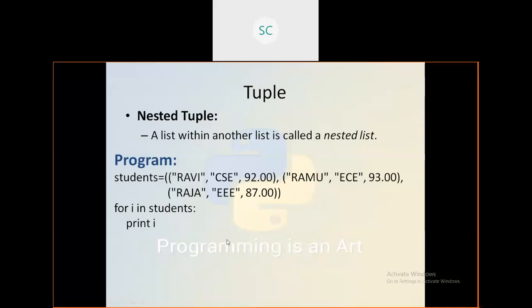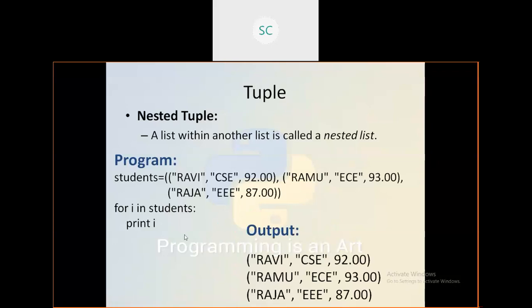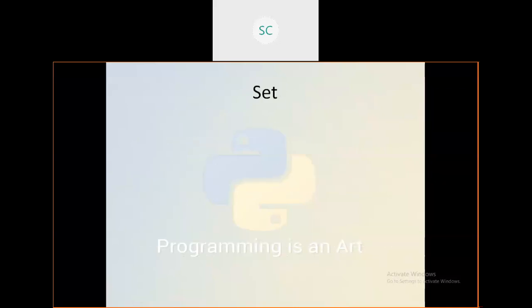If you see the output of this, if you use the for loop like this, it directly returns the tuple objects like this. Here it considers each object as one element. This tuple is one element in this students tuple, like that. Yeah, this is about tuples.